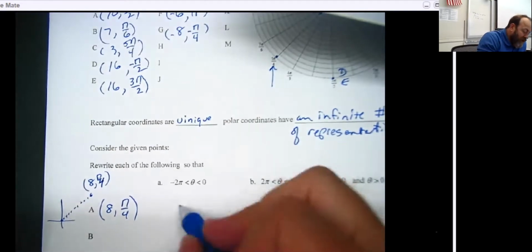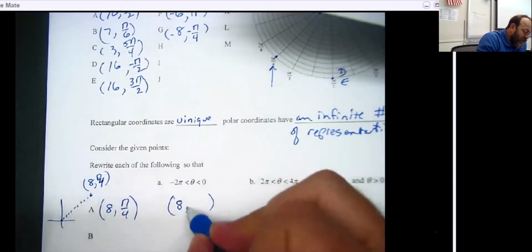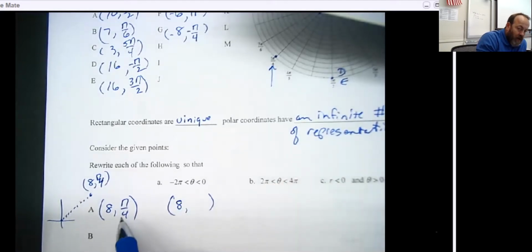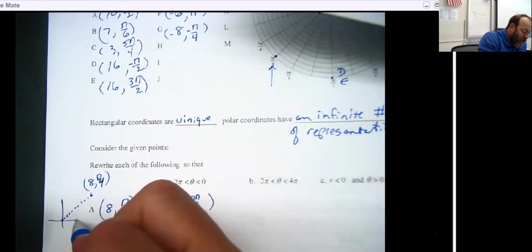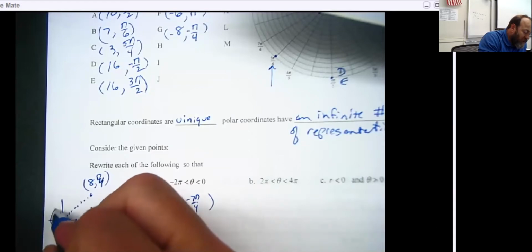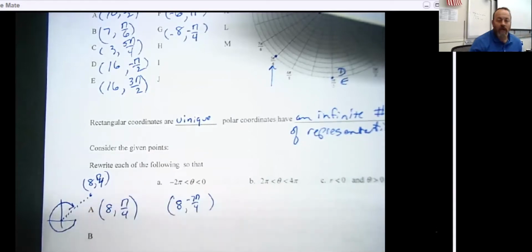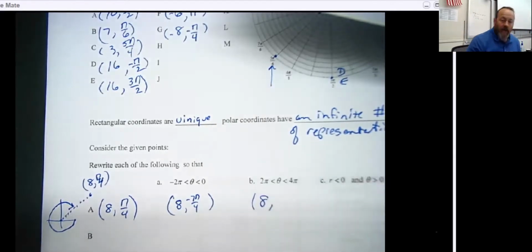backwards. Well, I could get there by rotating to the 8th circle, but I could use a coterminal angle by rotating backwards 7 pi over 4. See, again, going here, going 1, 2, 3, 4, 5, 6, 7 pi over 4 would actually be exactly the same value.